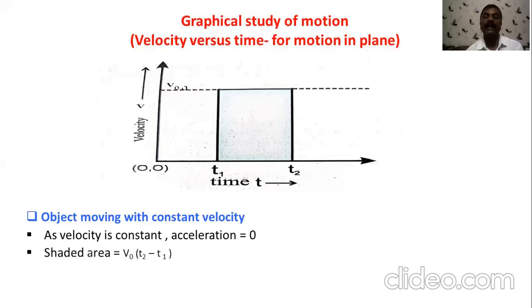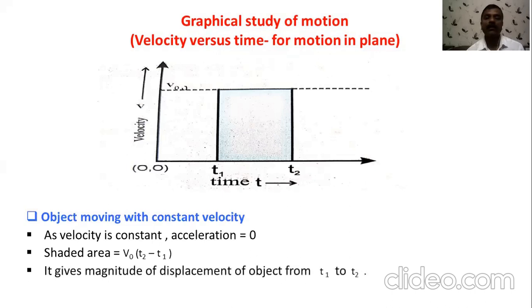Secondly, we will find the shaded area, which is taken for the time interval t1 and t2. This shaded area gives you the magnitude of the displacement, which is nothing but the distance traveled by the object. So in this graph also, you can find the shaded area by multiplying v0 into the time difference. This shaded area gives the magnitude of displacement, that is, the distance traveled by the object during the time interval t1 to t2.